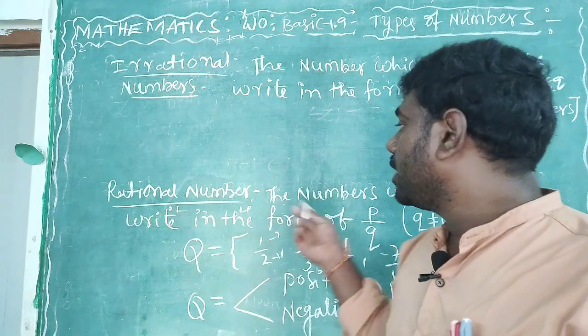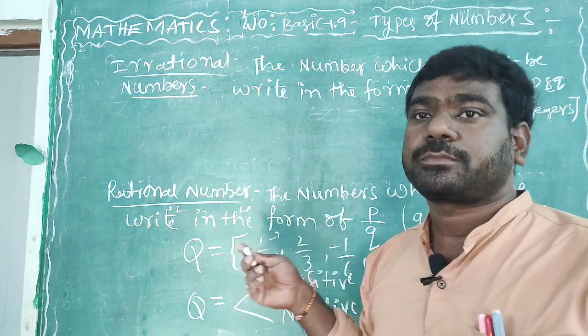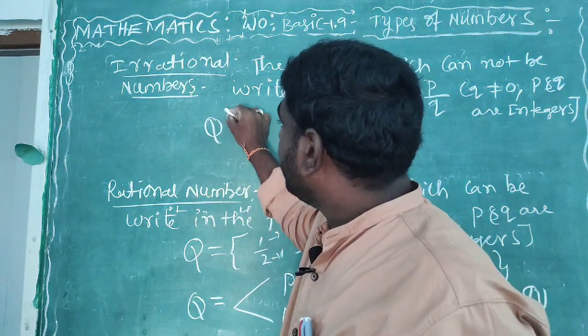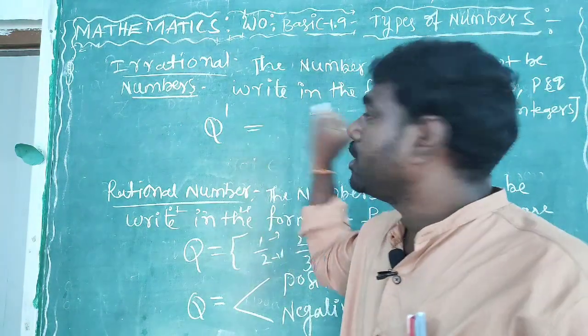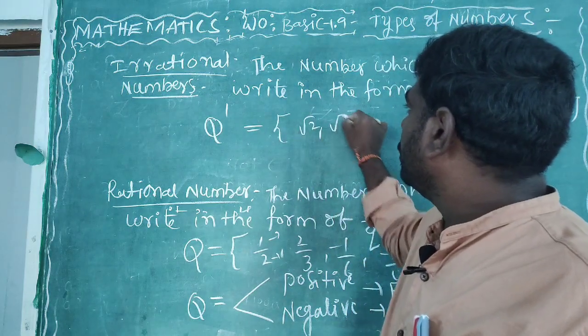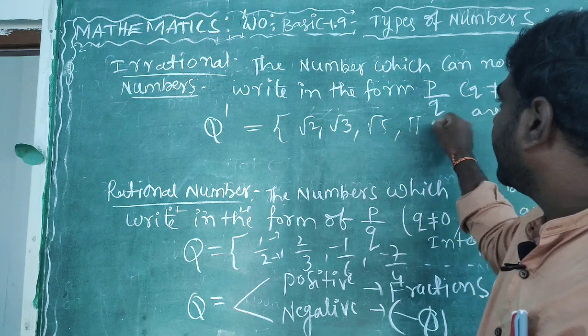Rational numbers are those in the P by Q form, so irrational numbers are those not in the P by Q form. How to represent the letter? We can take it as Q dash. Examples: root 2, root 3, root 5, pi, and so on.